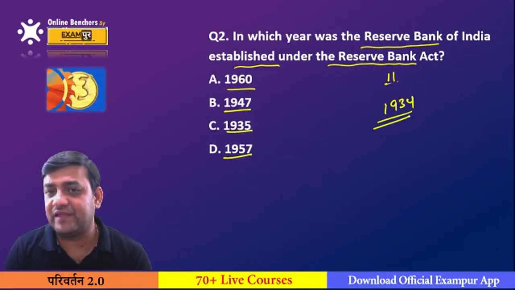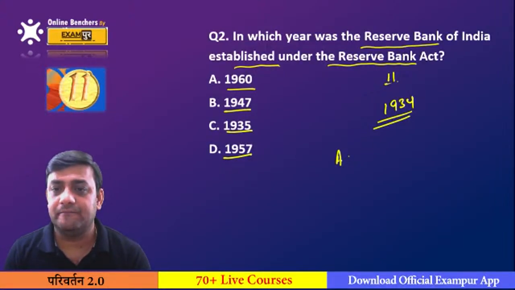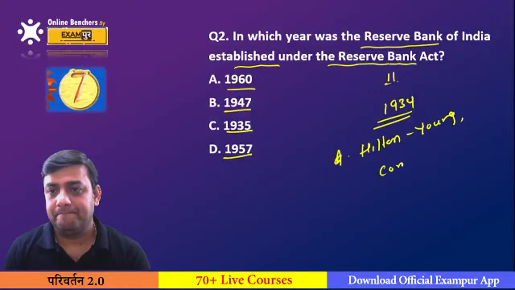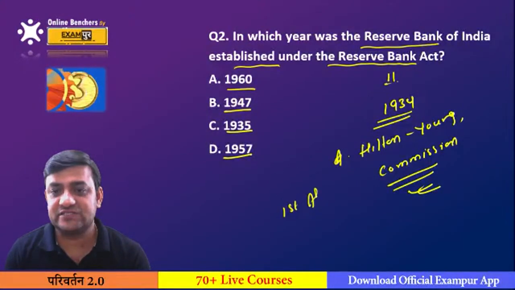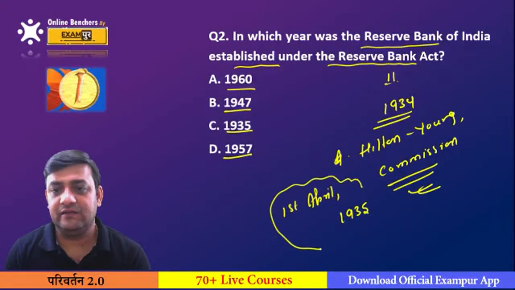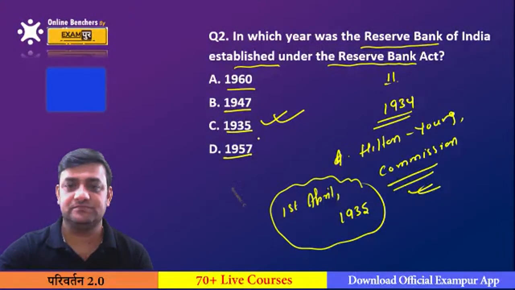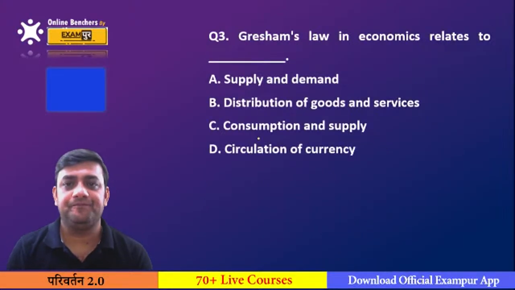The act was passed in 1934, on the recommendation of the Hilton Young Commission, which recommended the establishment of the Reserve Bank of India. This was done on 1st April 1935. So the answer will be option C. C is the correct option. And do remember, it was on the recommendation of the Hilton Young Commission.